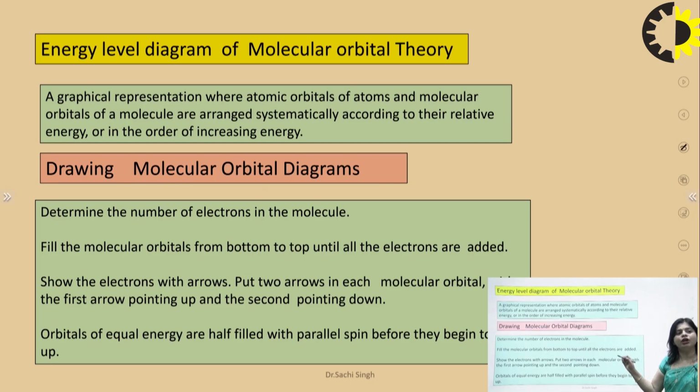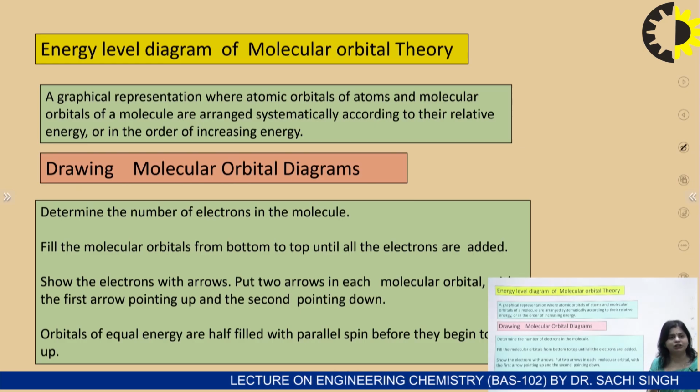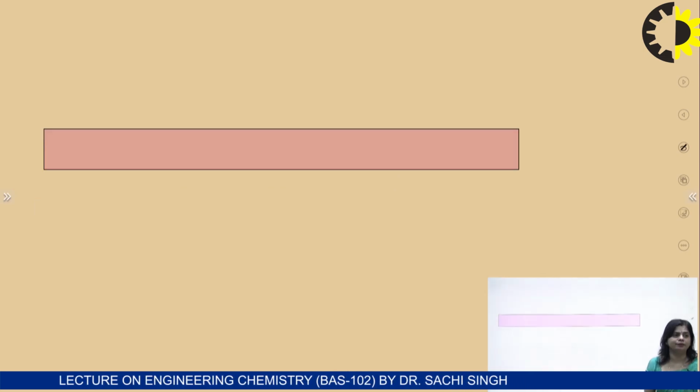Now, fill the molecular orbitals until the electrons are added, that is, the lower energy first and then the higher energy, as in the Aufbau principle. We have already discussed that the electrons in an orbital have opposite spin, and orbitals of equal energy are firstly half filled, then they start to pair up.